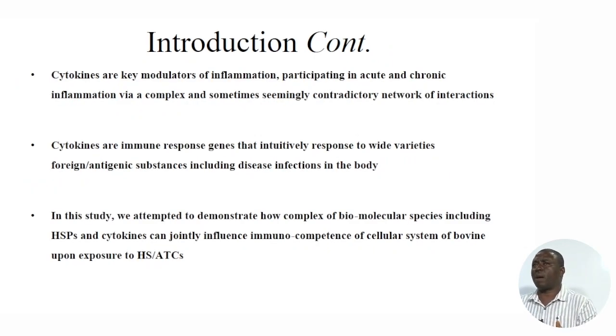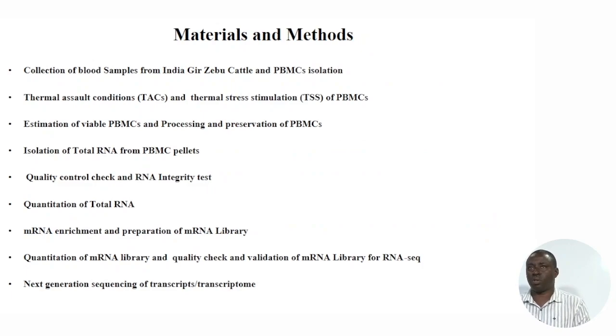Cytokines are key modulators of inflammations, participating in a complex network of interactions. And cytokines are immune response genes that intuitively respond to varieties of antigenic substances, including disease infections in the body. In this study, we attempted to demonstrate how complex of biomolecular species, including HSPs and cytokines, can jointly influence immunocompetence of cellular system of bovine species upon exposure to heat shock or assault of thermal conditions.